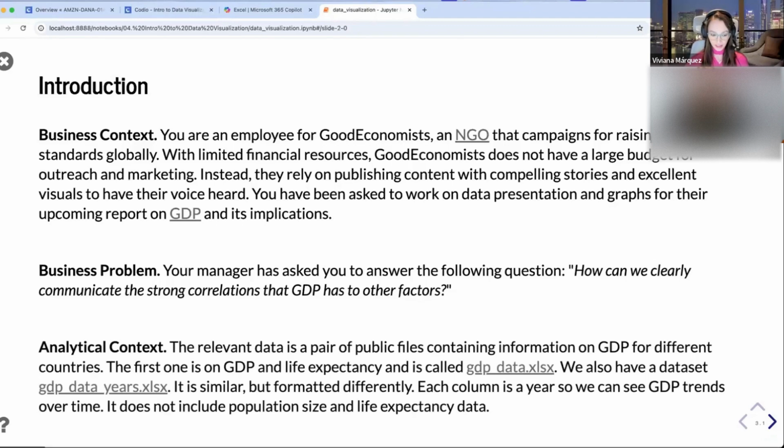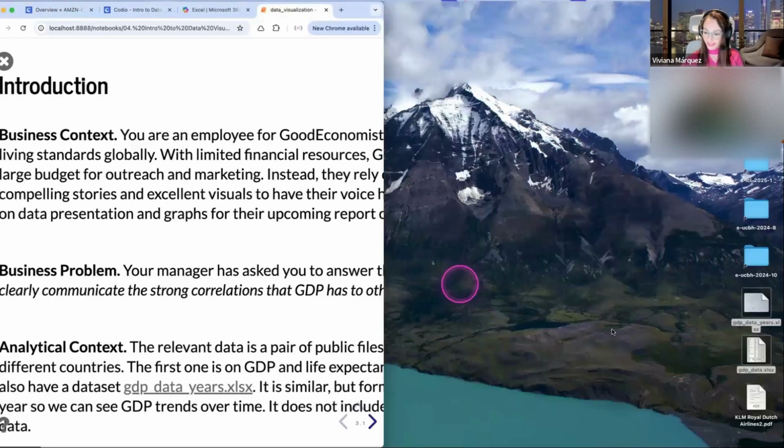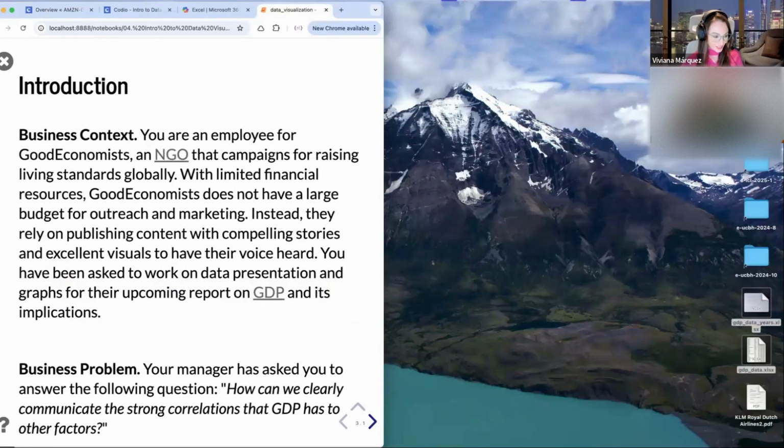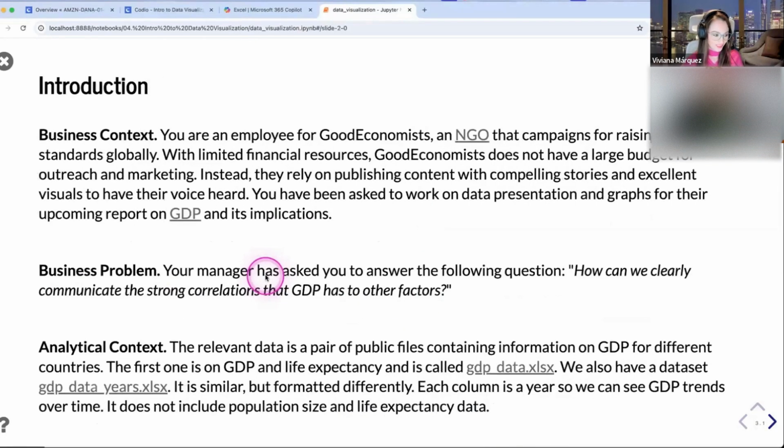And then for the analytical context, you will work with these two Excel files. So if you don't have them yet, I'll send them again in the chat. It never hurts. But yeah, now you have them. Yeah, like Drew said in the chat, no pressure. So you really have to do good visuals so this nonprofit doesn't go broke.